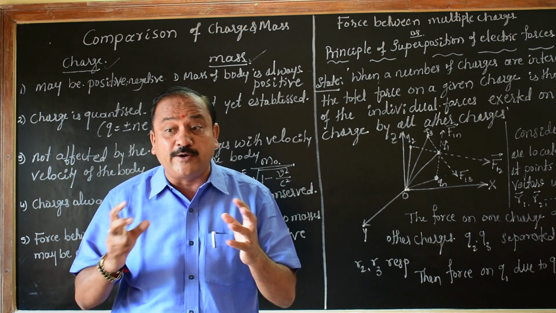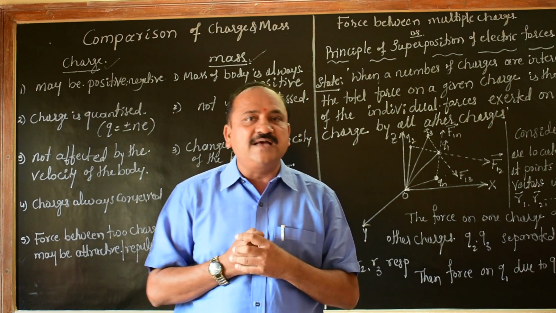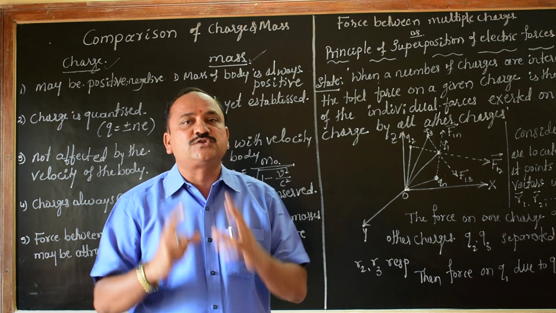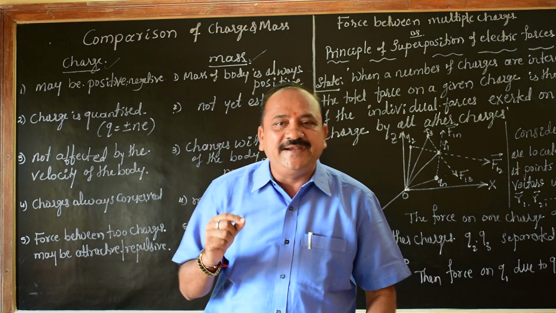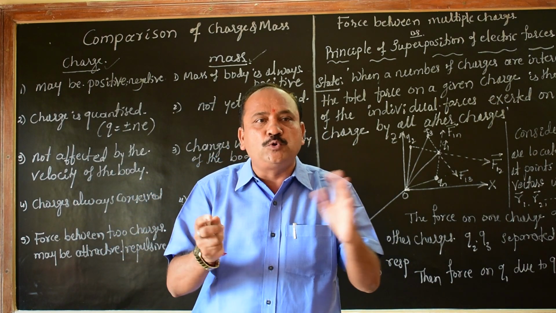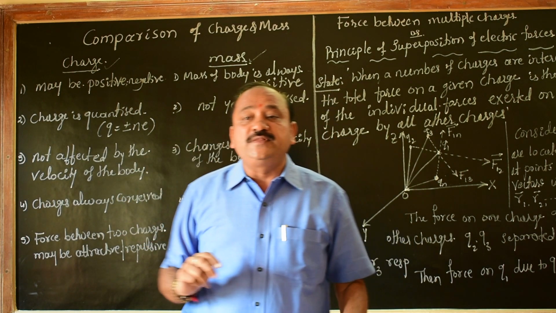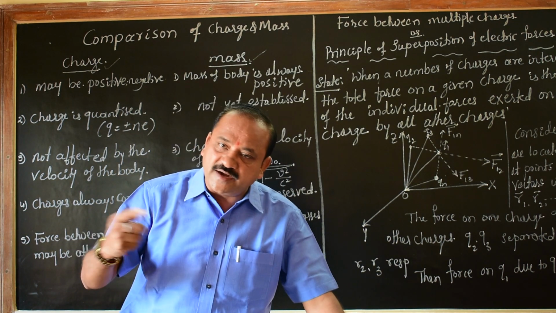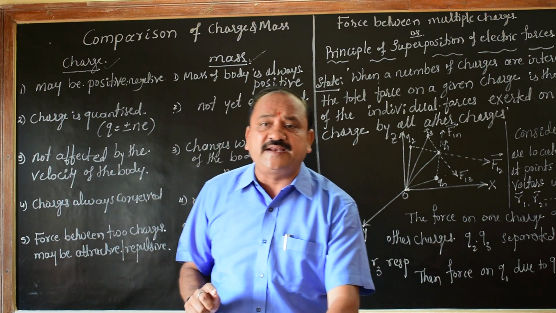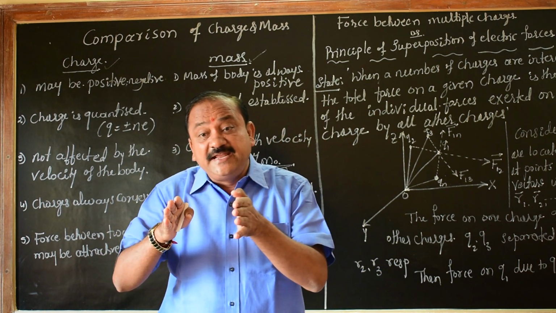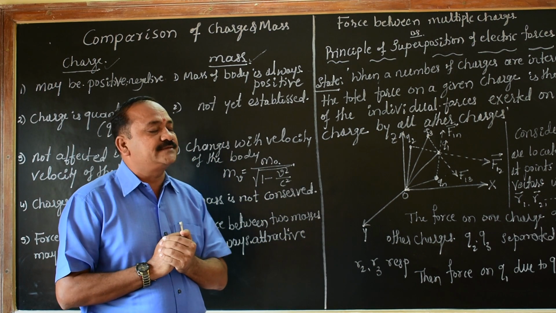We already studied that in gravitational force. It depends on the magnitude of the masses only, so F equal to G m1 m2 divided by d square, the force between two bodies having certain masses. That is what we have studied. In the case of charge, that is Coulomb's law; it may be an attractive force or a repulsive force. This is the basic concept regarding the difference between charge and mass.